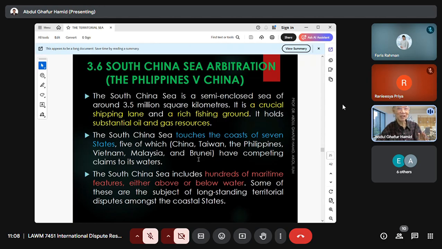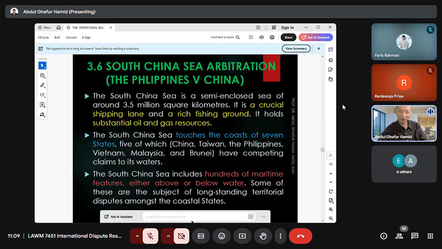Singapore and Indonesia are not actively included in the competition in the South China Sea, but there are some other disputes, for example, with Indonesia, we have a dispute over islands. I will show you later on the maps, some islands, but which are outside the South China Sea. That's why in the South China Sea dispute, Indonesia was not involved. Also Singapore was not involved. So in the South China Sea, there are hundreds of maritime features.